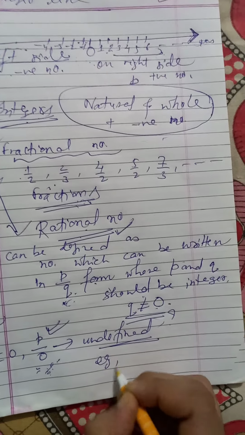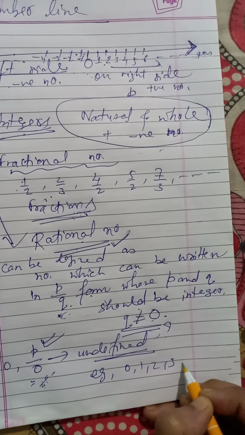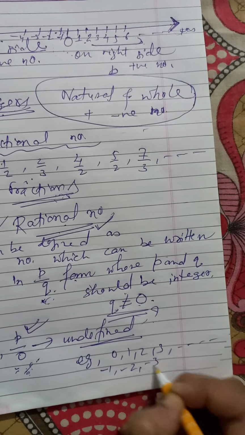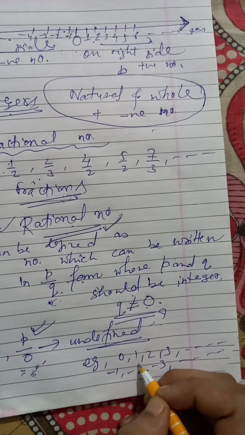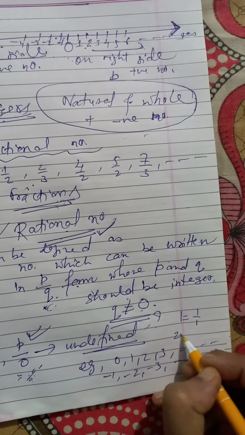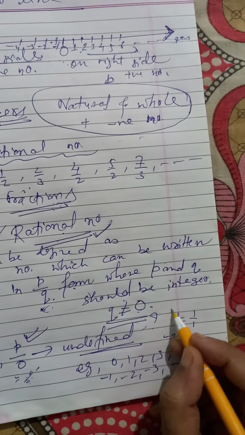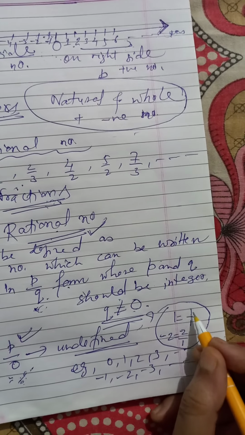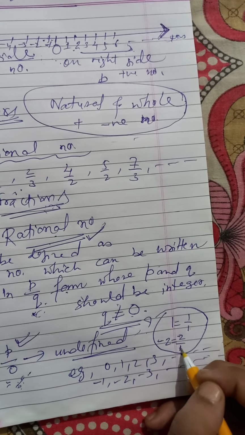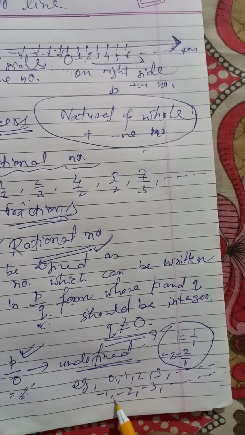For example, we can take 0, 2, 3, 4, all the natural numbers and whole numbers, and negative integers -1, -2, -3, all these also, because all these numbers can be written in p by q form. 1 can be written as 1 by 1, 2 can be written as 2 by 1, similarly -2 can be written as -2 by 1. So all these numbers can be written in p by q form, where p and q are integers and q is not equal to 0. That's why all these numbers are rational numbers.